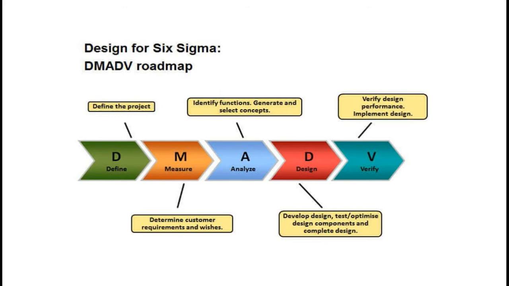Based on the performance and customer feedback, future optimization can be done. Now in this phase, the product or process is ready, and it can be handed over to the owner of the process or product. This is about the two basic Six Sigma methodologies.